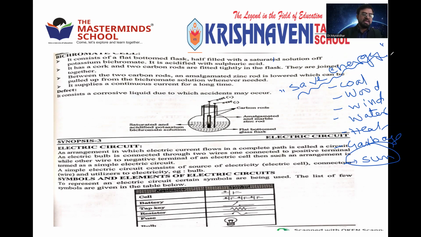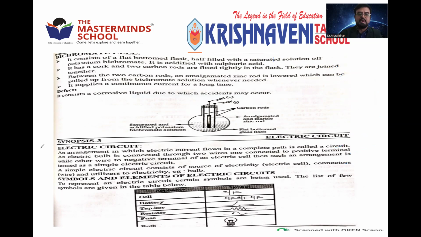Okay. So we'll go for the next synopsis 3. You can see on the screen. Very interesting terms will come across. We'll get the very important terms related to electricity. So in that, the most important one is electric circuit.